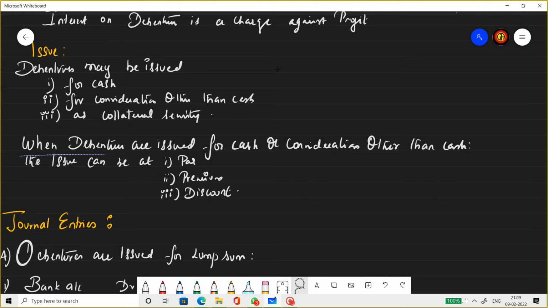Now, when debentures are issued for cash or consideration other than cash, I've already told you the journal entry is the same as for shares. It can be issued at par, at premium, or at discount. In shares, we don't have discount, but in debentures, we have discount also.